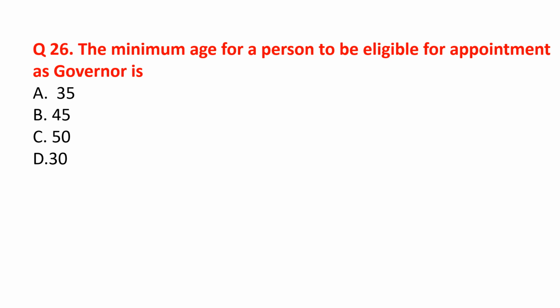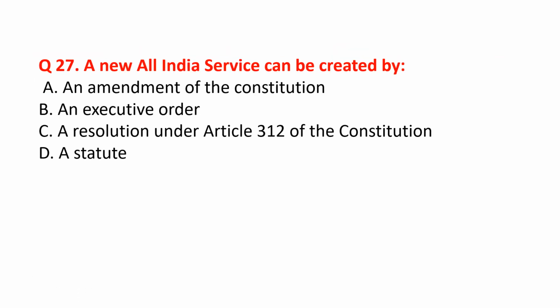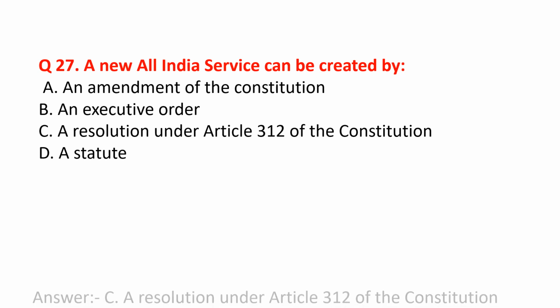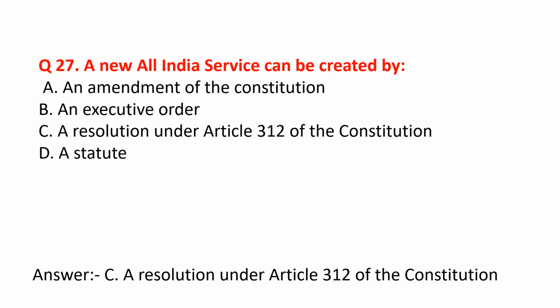The minimum age for a person to be eligible for appointment as governor is 35 years. For president also, the minimum age for a person to be eligible for the appointment of the president is 35 years. A new All India service can be created by a resolution under Article 312 of the Constitution. Option C.